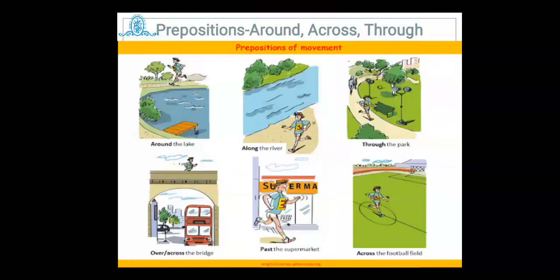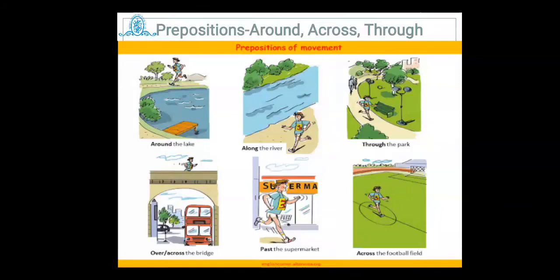Now we will try to understand the differences between around, across, through. Many times we have lots of confusion in the use of these prepositions. In the first picture, you can see around the lake. The man is walking around the lake. Second, along the river, means parallel to that river. The boy is going to walk along the river. Third snap is indicating through the park. The man is running through the park.